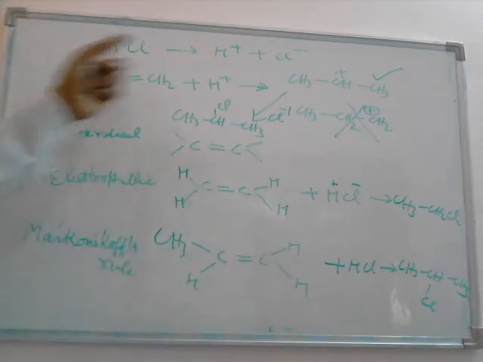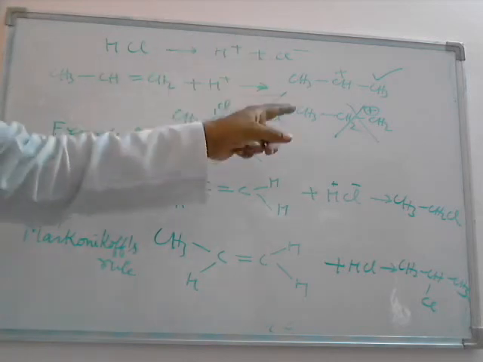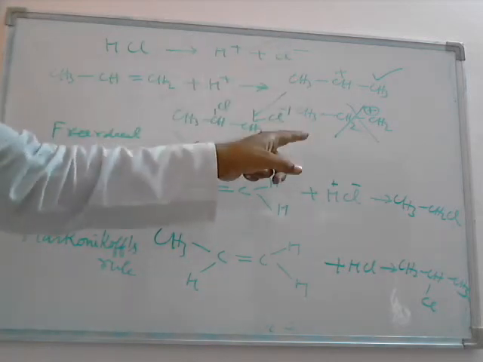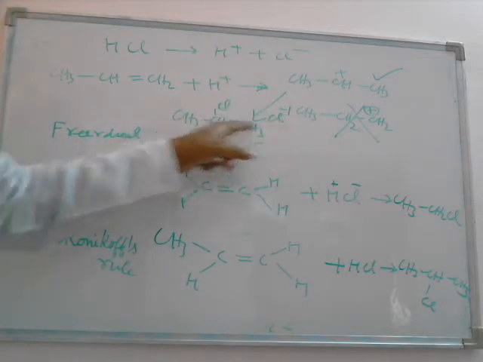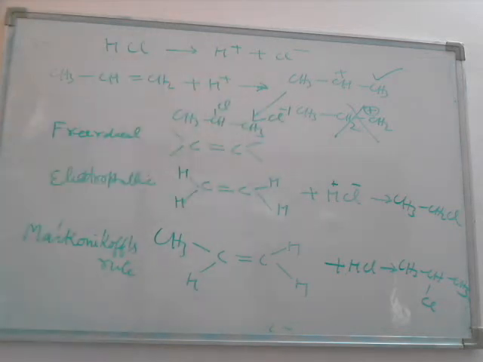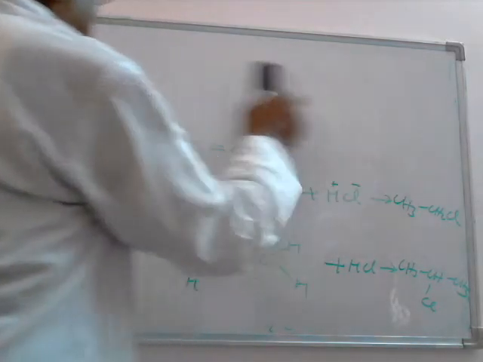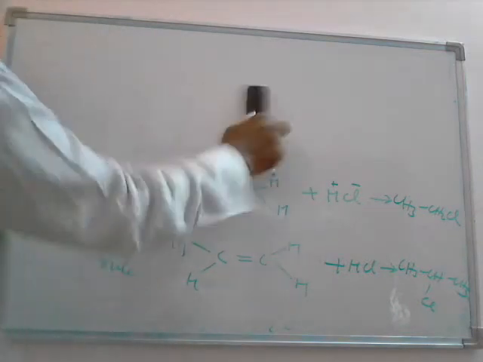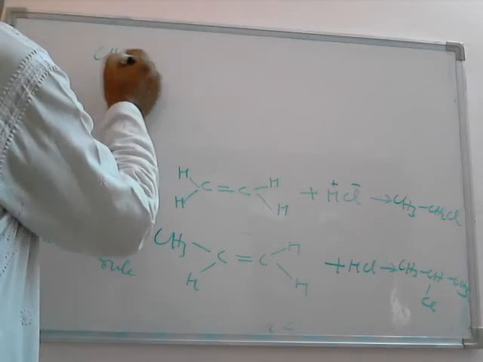The reason behind it is that the addition of the electrophile forms two carbonium ions. One is more stable, the other is less stable. The more stable carbonium ion will add the chloride ion to form 2-chloropropane. Now if we want to add HCl on an unsymmetrical alkene by the anti-Markovnikov rule, then we have to explain it in this manner. The unsymmetrical alkene is this one.